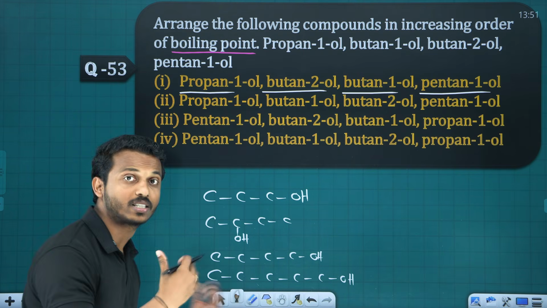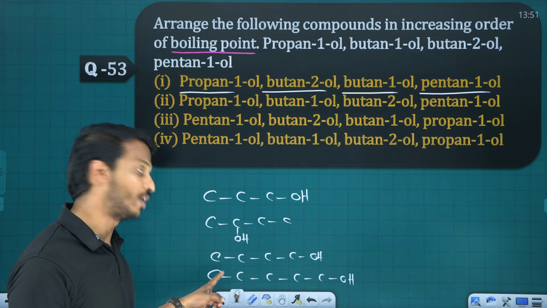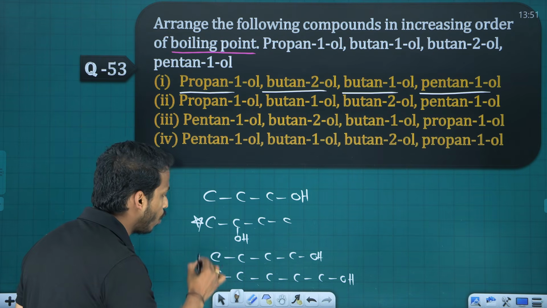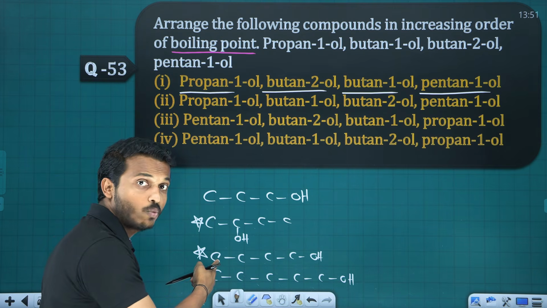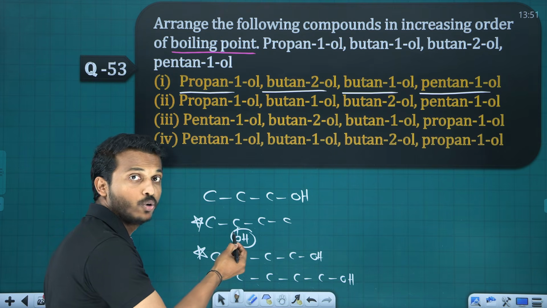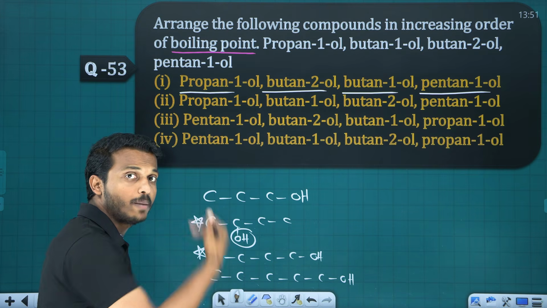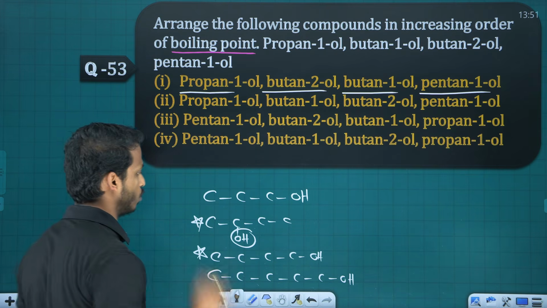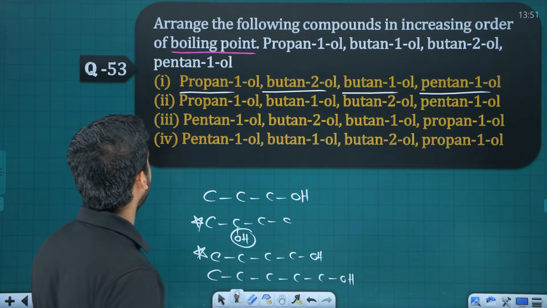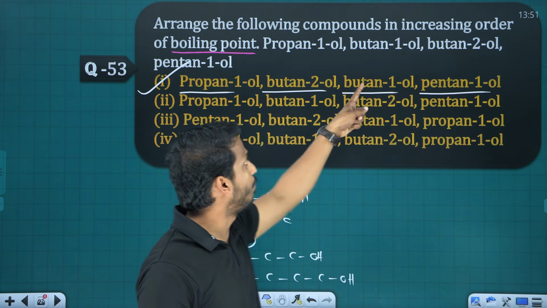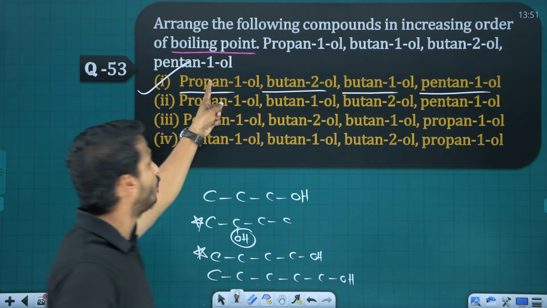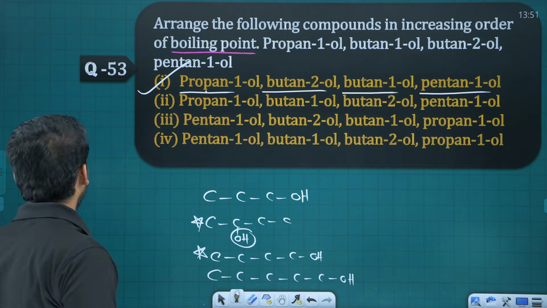Which one has the greatest mass? Pentan-1-ol. So it is greatest. Among butan-2-ol and butan-1-ol, which one has the greater boiling point? Butan-1-ol, because there is a branch in butan-2-ol. When branching comes, the boiling point decreases. So which is the correct increasing order? I think it's option A. Pentan-1-ol is the highest, then butan-1-ol, then butan-2-ol, then with fewer carbons, propan-1-ol.